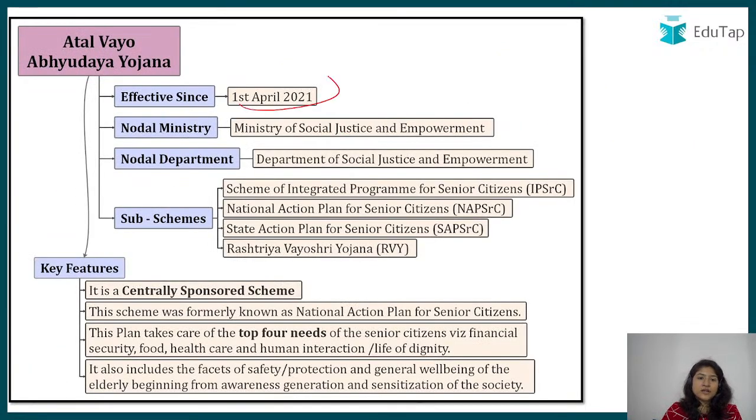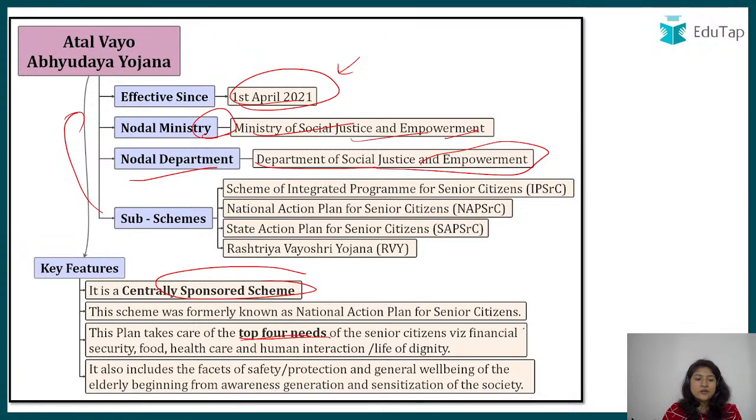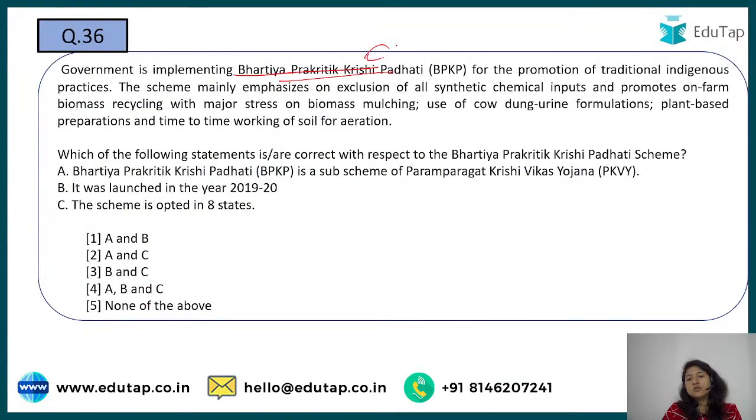ठीक है, तो ये आपकी effective since है 2021, where all these have been merged. Okay, ये सब merge करके जब इसको Abhyuday Yojana बनाया, that happened in 2021. Nodal ministry is Social Justice and Empowerment, and nodal department is the Department of Social Justice and Empowerment only. It is a centrally sponsored scheme, and here we are focusing on the top 4 needs of senior citizens: first of all, financial security, then food, health care. Just go through this scheme properly. I think there's a chance of this scheme coming in an examination, either in your phase 1 or phase 2, but this is important.